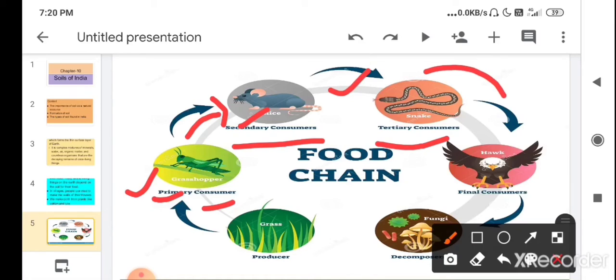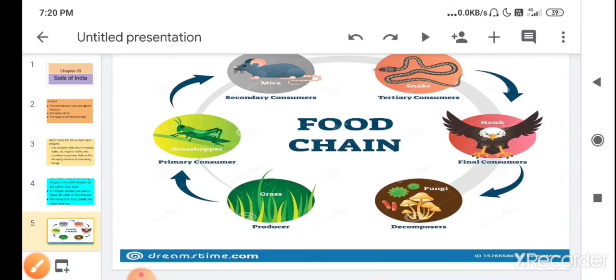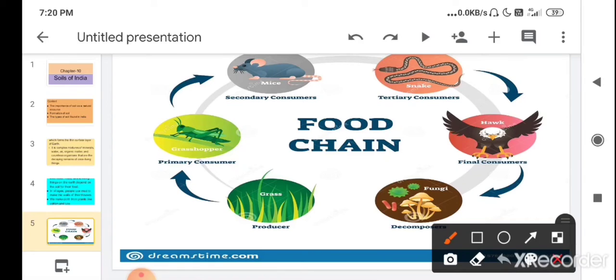Then this snake is eaten by another animal. Here you can see the example of the final consumer, you can take the example of the eagle. So this snake is eaten by the eagle. So when the eagle dies, then finally the dead body of the eagle is eaten by the decomposers.